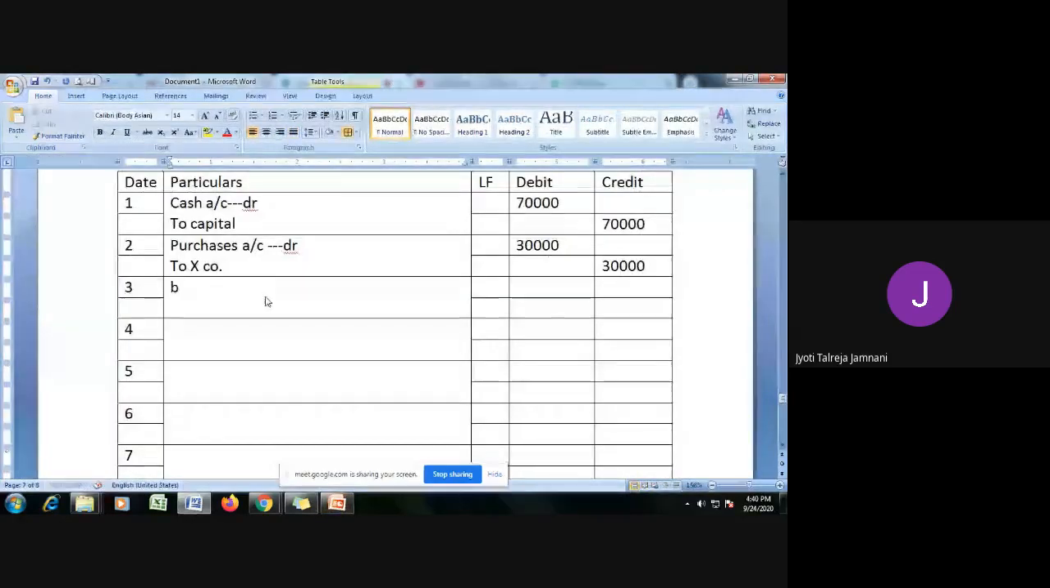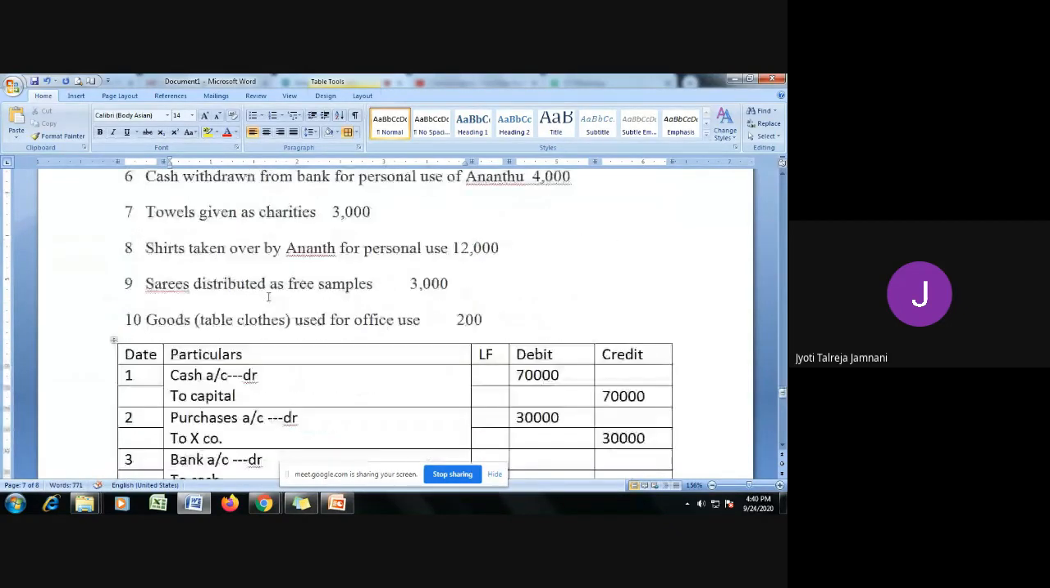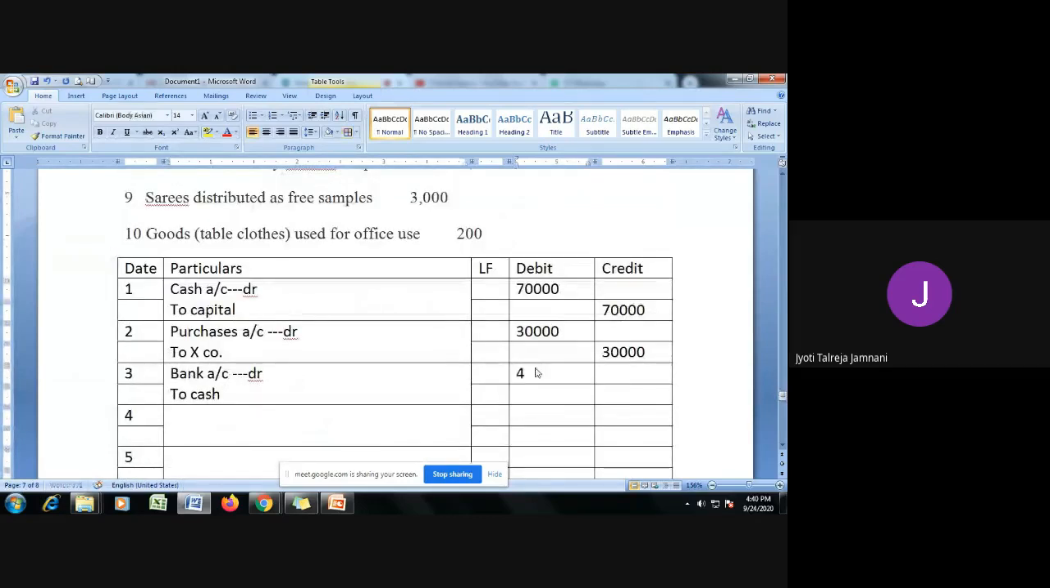Bank is the receiver when we deposit money, so debit the bank. Cash is going out, so credit cash. What amount are we getting? This is 40,000 rupees. So we write 40,000 rupees here.